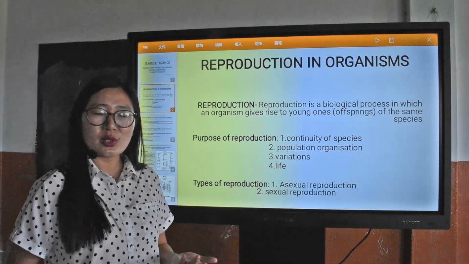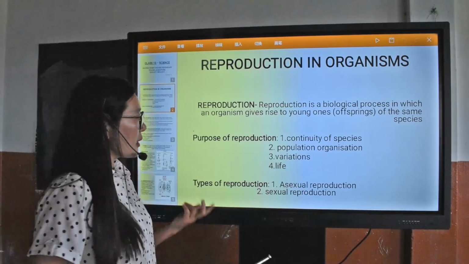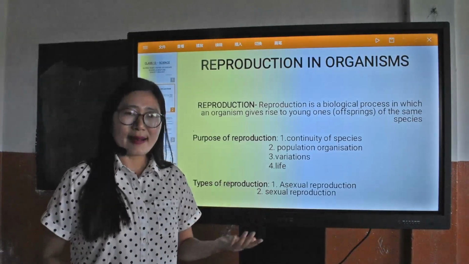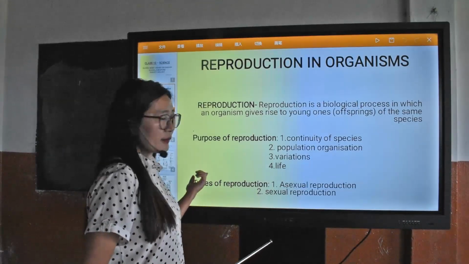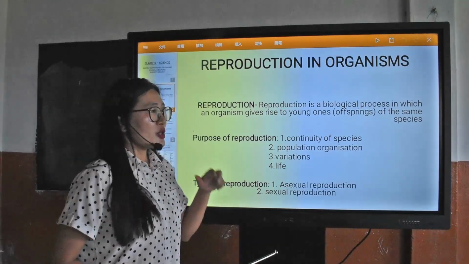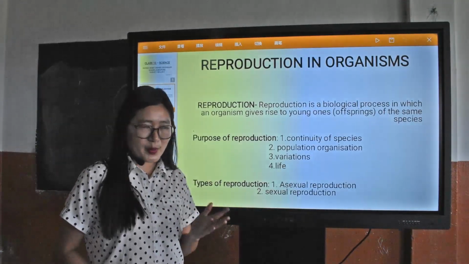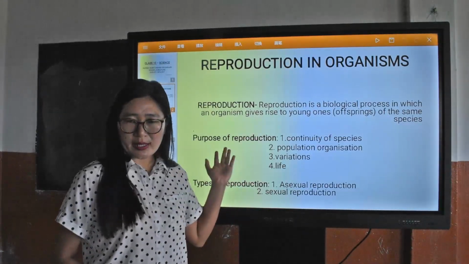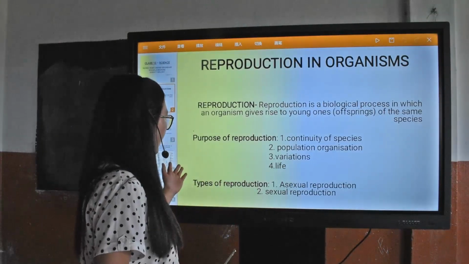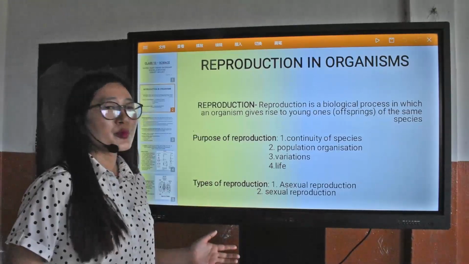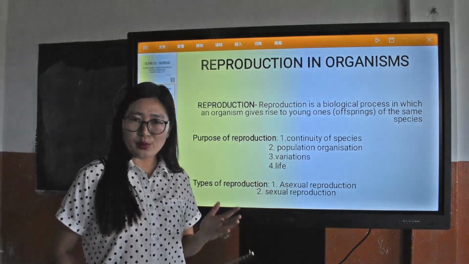That means transmission of the genetic material is involved in reproduction. So this gives rise to variation in the offsprings. To maintain these variations and help in the evolution of the species, reproduction is very important. So that is the purpose of reproduction, and all the living organisms would not survive if there were no reproduction.